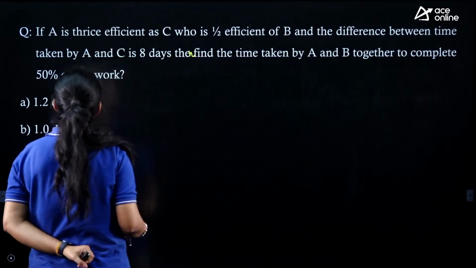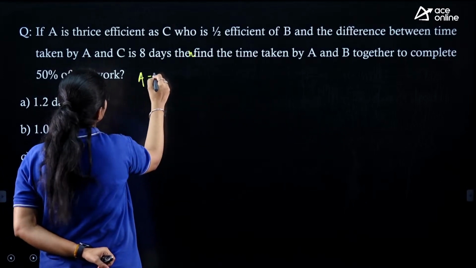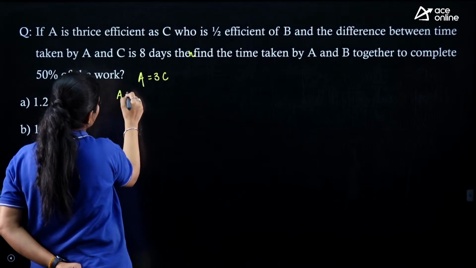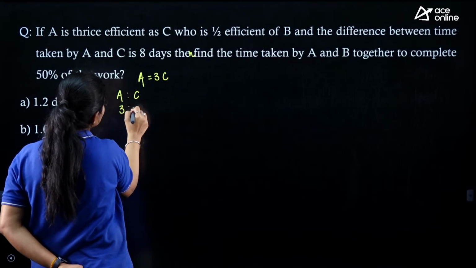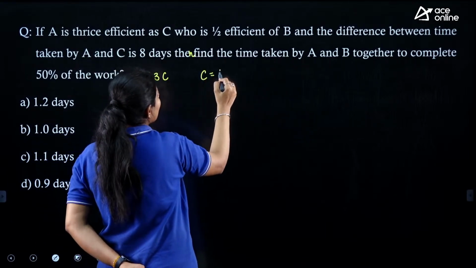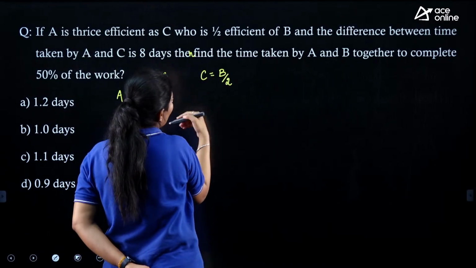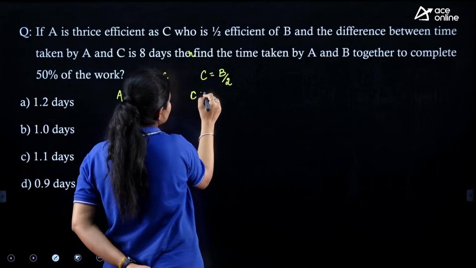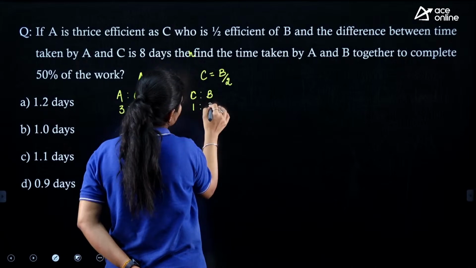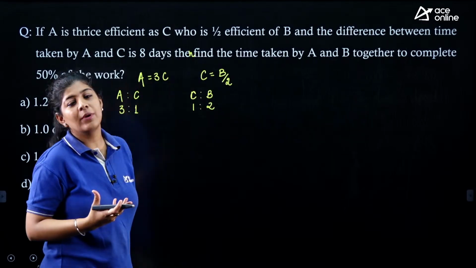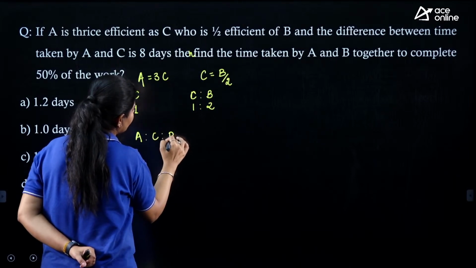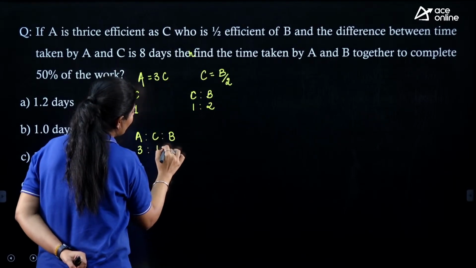So first the question is saying that A is thrice as efficient as C. So if I want to write down the efficiency ratio of A to C, I can write it as 3:1, right? Now the question is saying that C is half as efficient as B. Again, if I want to write down the efficiency ratio between C and B, I can write it as 1:2. But what I want is the combined efficiency ratio, A to C to B, which I can write as 3:1:2.